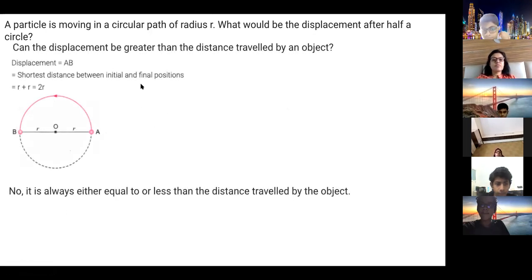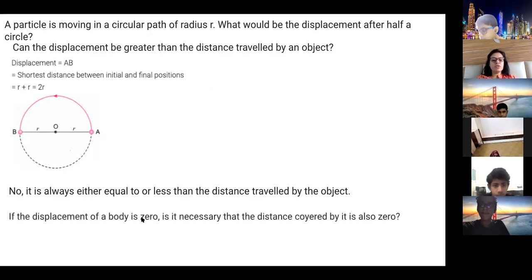Okay. This I already gave you. Can the displacement be greater than the distance traveled? No, it can be equal. If the displacement is 0, is it necessary that the distance covered by the body is also 0? Yes or no?